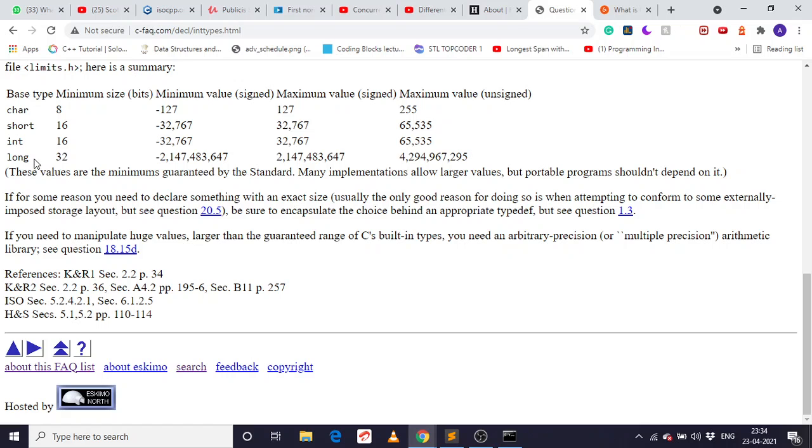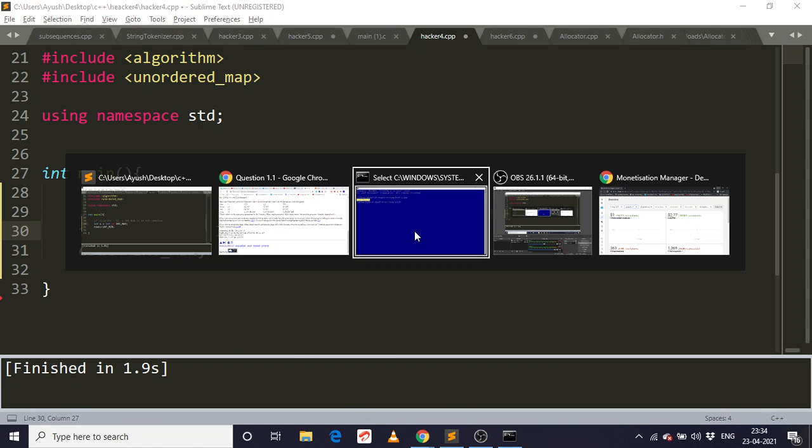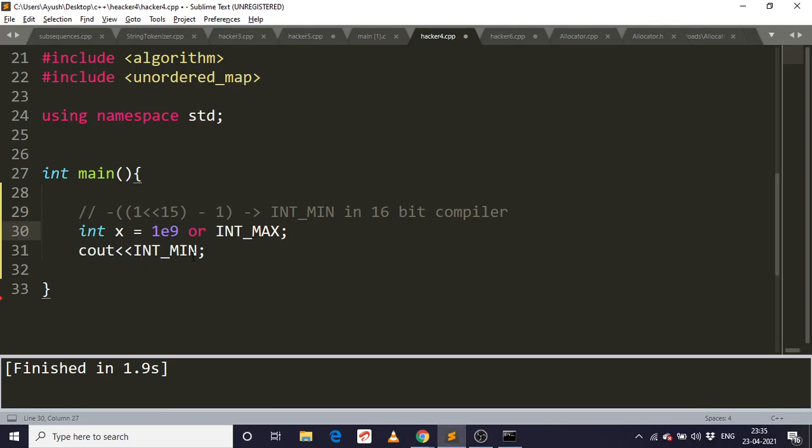So if we have the integer, let's suppose in the C language, we have an integer range up to int max. Which I showed you, int min is this and int max is this, one shift minus one.